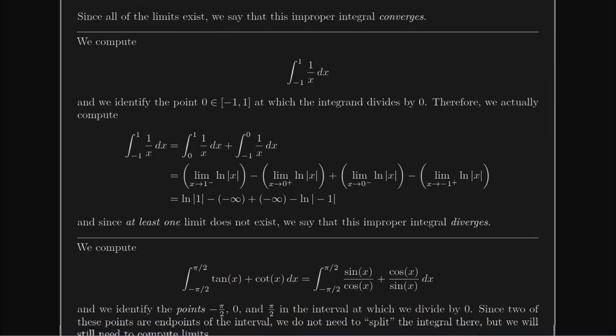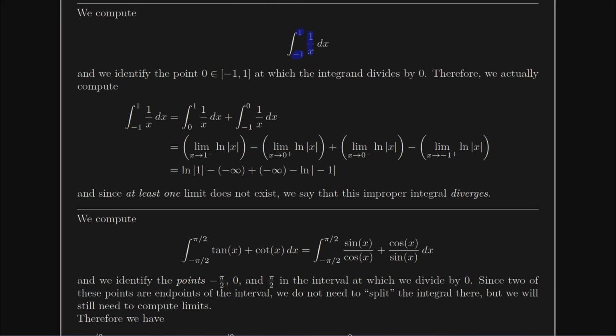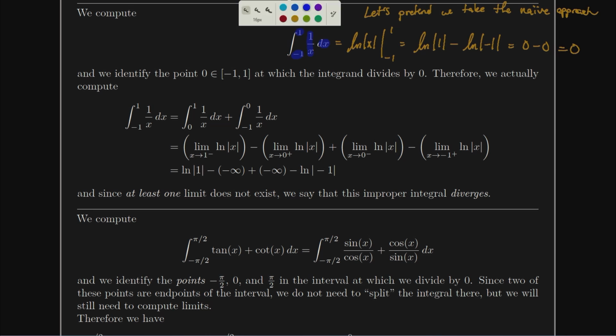We have another example here where we're going to compute the integral from -1 to 1 of 1 over x dx, and you'll see here why we actually do have to go through the work of splitting this up where we divide by 0, because let's pretend we take the naive approach, where the antiderivative is log of absolute value x, and then we go from -1 to 1. We plug in log of 1 minus log absolute value of -1. These both end up being 0, and so the naive approach is telling us that the area under that curve is equal to 0, but it's not, because if I look at the curve,